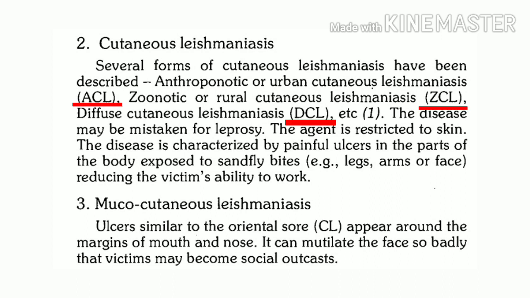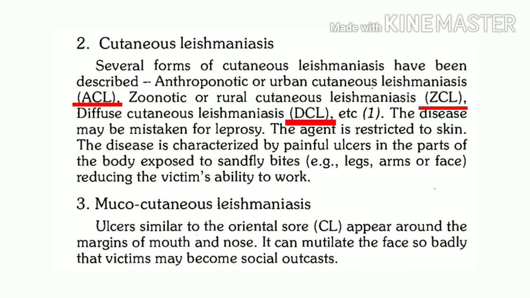These are abbreviated as ACL and ZCL. ACL stands for anthroponotic cutaneous leishmaniasis, and ZCL stands for zoonotic cutaneous leishmaniasis. Anthroponotic cutaneous leishmaniasis is also known as urban cutaneous leishmaniasis.